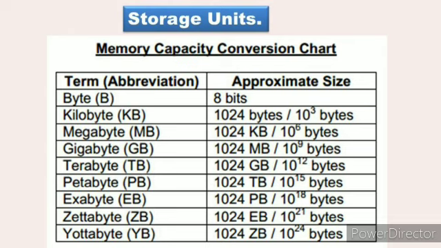When 1024 terabytes come together, it becomes 1 petabyte. When 1024 petabytes come together, it is called an exabyte. When 1024 exabytes come together, it becomes 1 zettabyte. And when 1024 zettabytes come together, it is called a yottabyte.